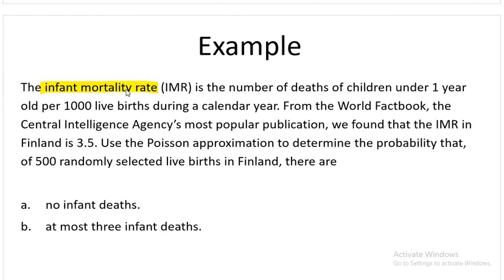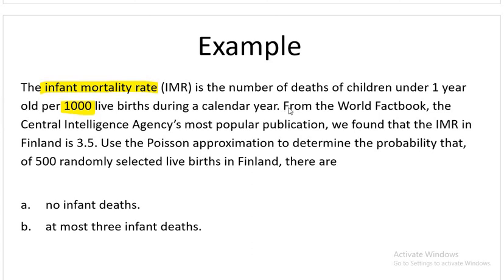Children who are less than 1 year old are called infants. So if 100 babies were born, and at the end of 1 year, 10 babies died, then 10 divided by 100 would be the rate.